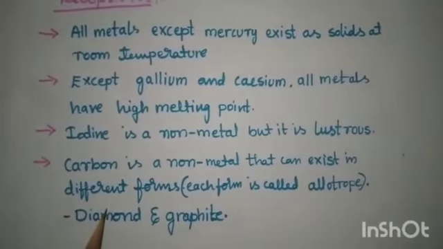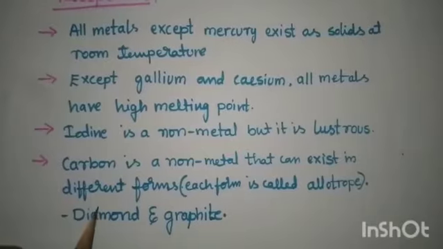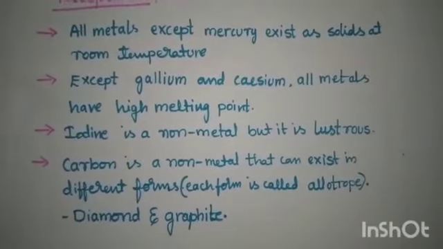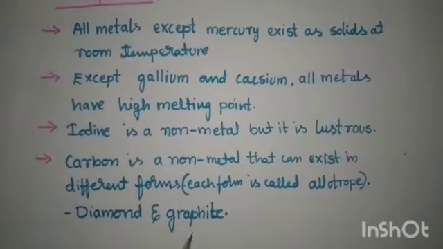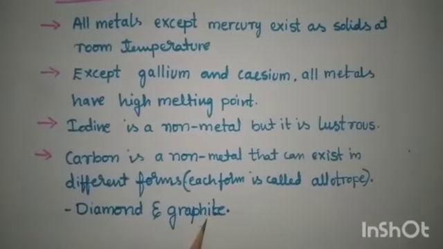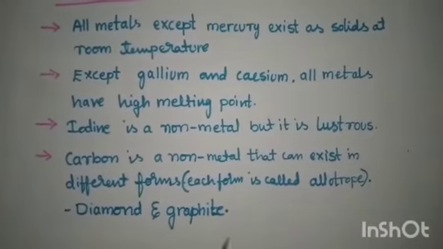So here there are some exceptions in the case of carbon, diamond and graphite. Diamond is the hardest material and has a high melting point. That is a property of a metal, but here non-metals have this property. And graphite conducts electricity. It is a property of metals.